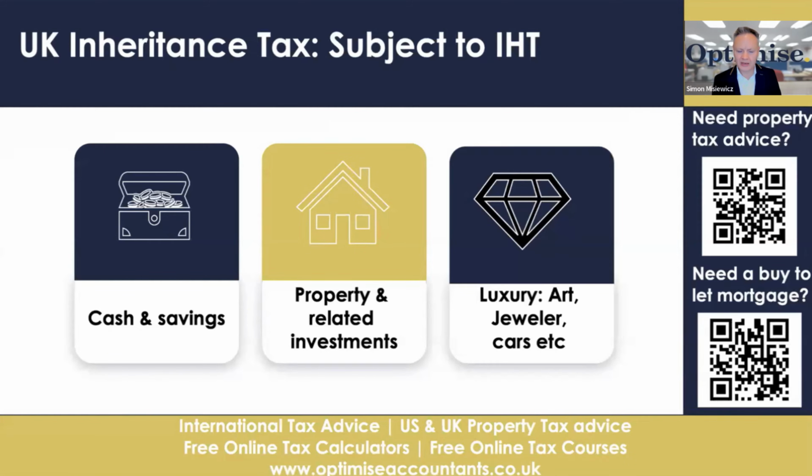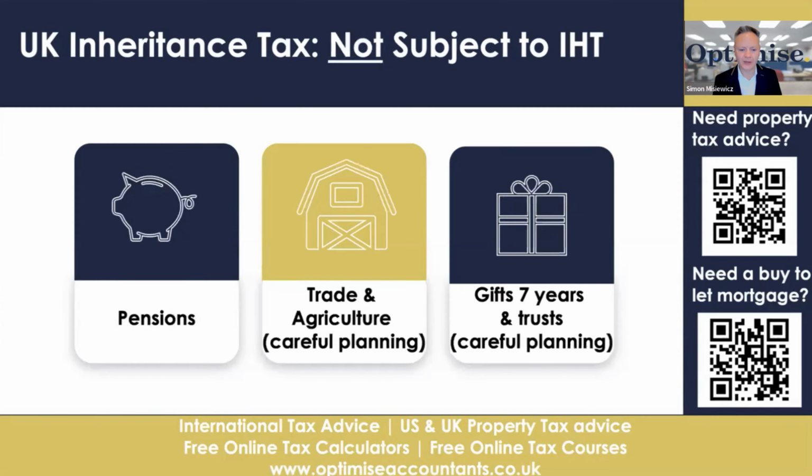Now, when we think about inheritance tax, you can see the items there. These items are subject to inheritance tax. So we talk about cash, bank accounts, property, fine jewelry, art, etc. But these items are not subject to inheritance tax. So you could invest more money by disposing of chargeable assets and putting them into these types of assets instead, such as pensions, agricultural, and trade businesses.